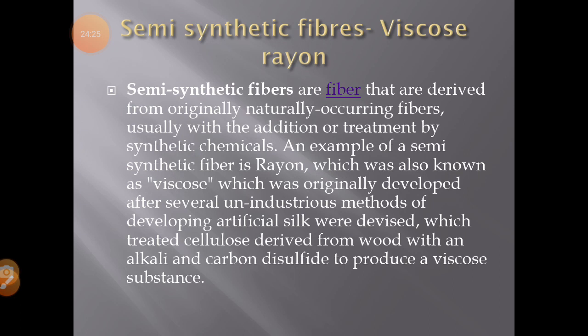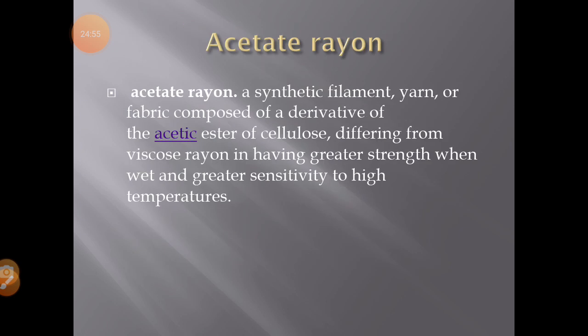The liquid which cannot flow is called viscose, and then viscose is forced through spinnerets. Then this viscose flows into the spinnerets, and these spinnerets give small threads of this viscous solution. So this thread is called viscose rayon. I hope it is clear to you. You can see in picture number 2.18 which is given in your book.